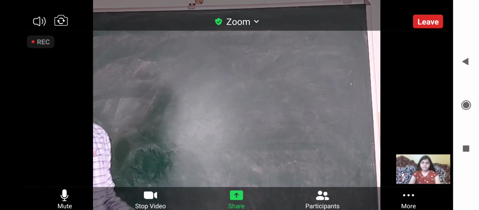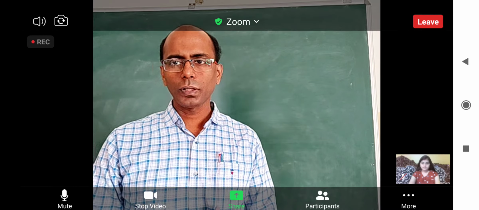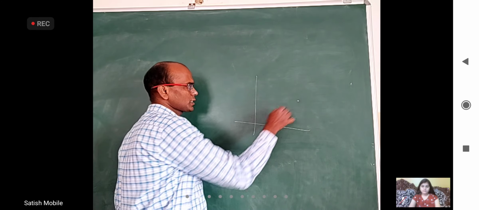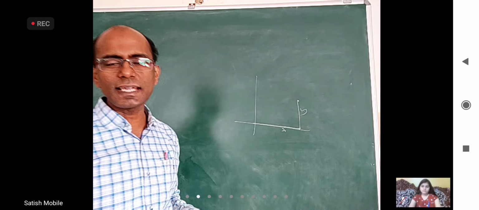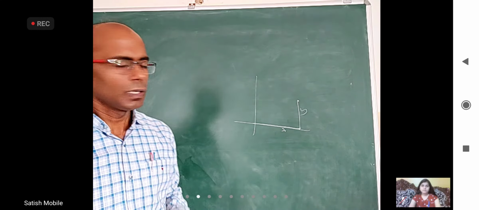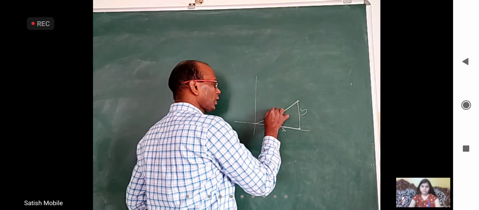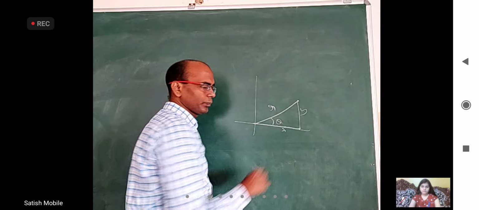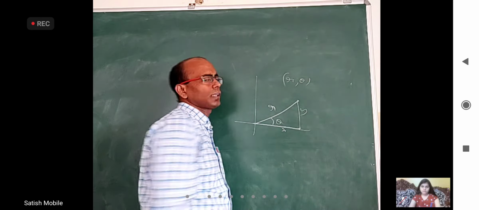Now we cannot represent a point as a vector because it doesn't have any magnitude. But I want to specify the point. For example, in 2D geometry, if you want to tell where this point is, you will tell this x coordinate and you will tell this y coordinate. That tells you precisely where that point is. Instead of telling x and y, you can also tell what is this length and what is this angle. You can represent everything in the form of r and theta.